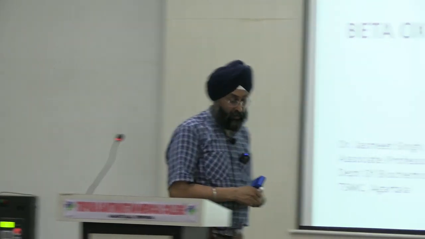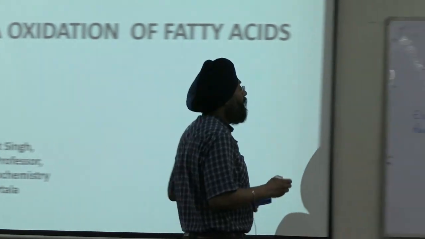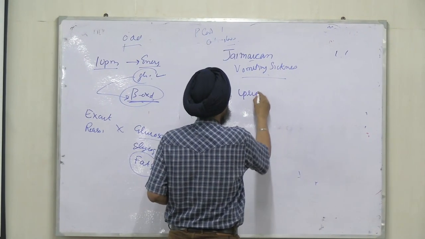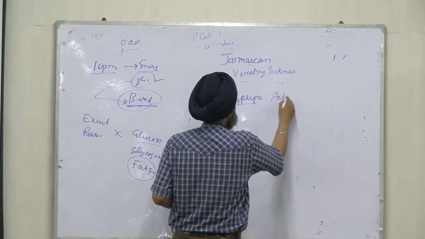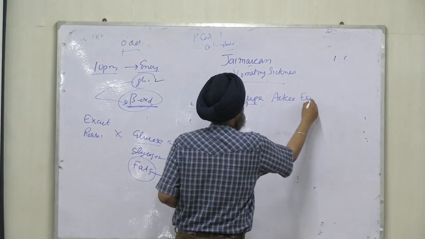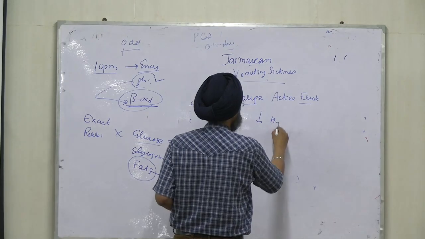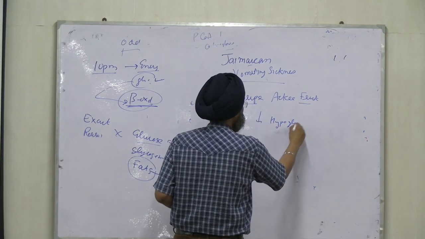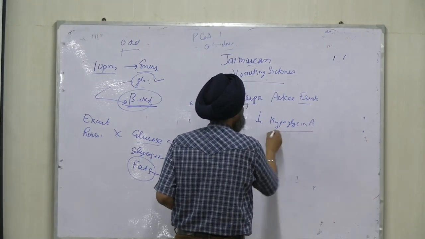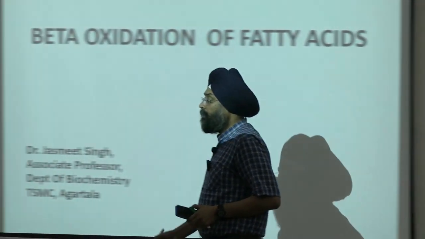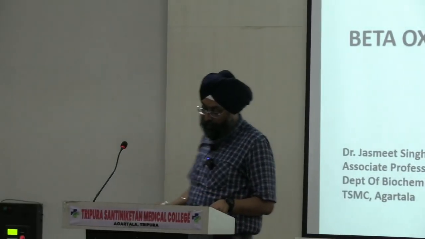Jamaica. Does anybody know this country? There is a fruit there known as unripe ackee fruit, and this fruit contains a toxic amino acid, hypoglycine A. What will happen to the person who eats this fruit?